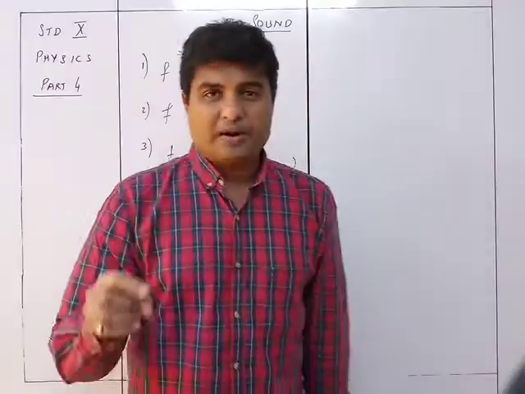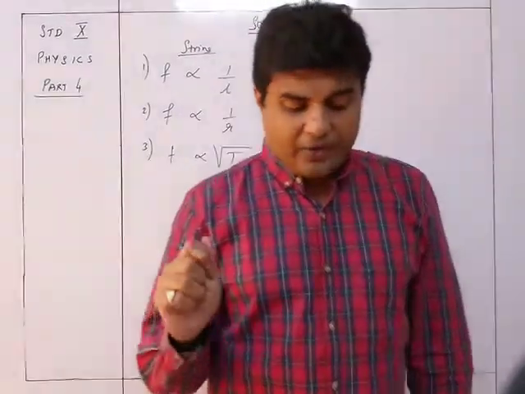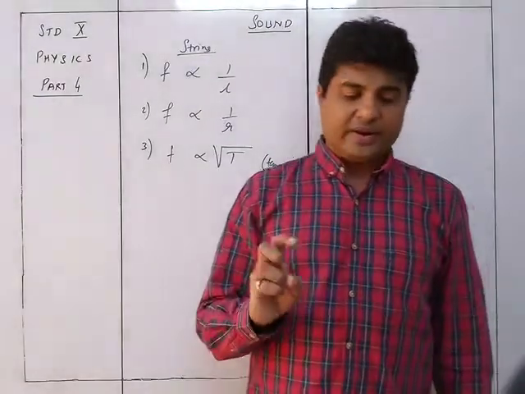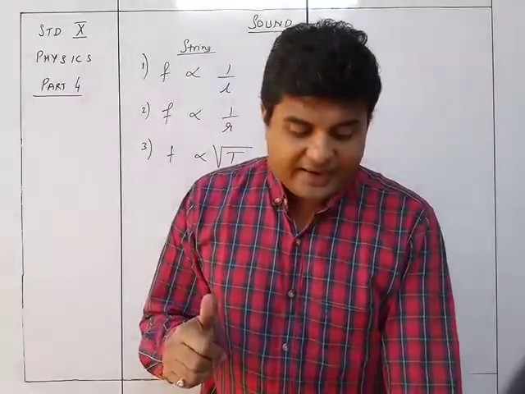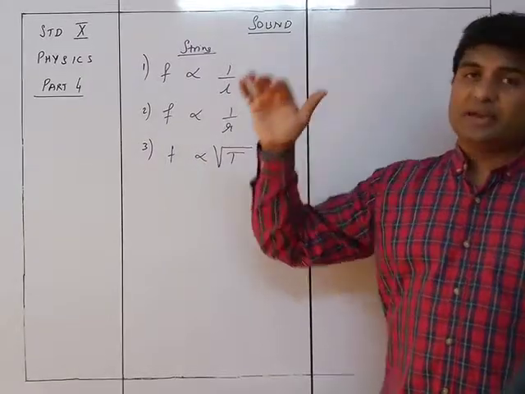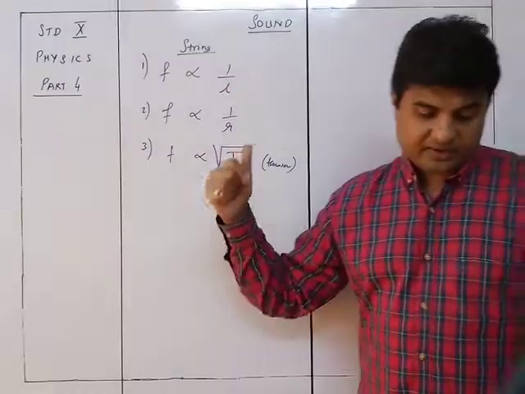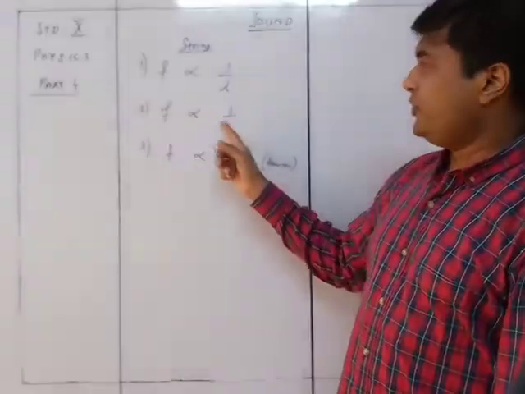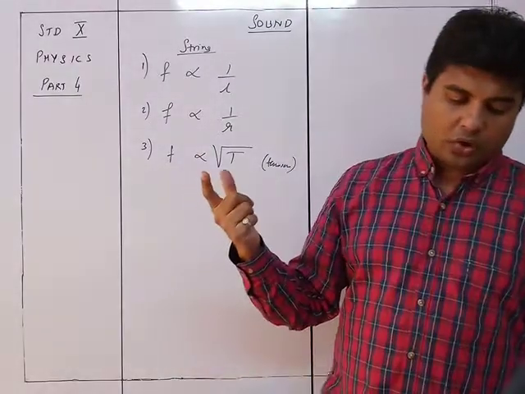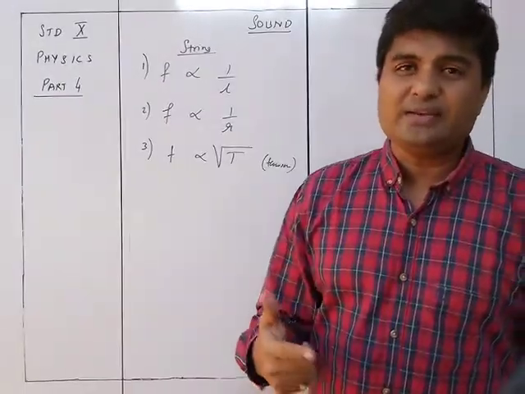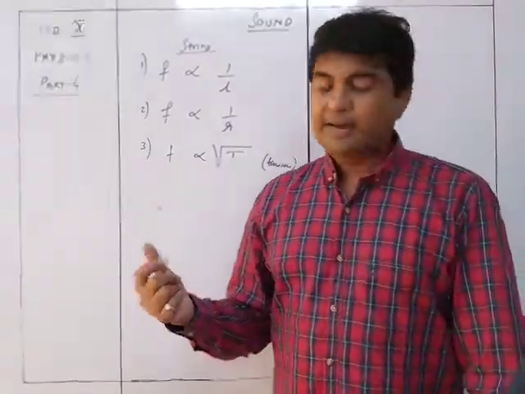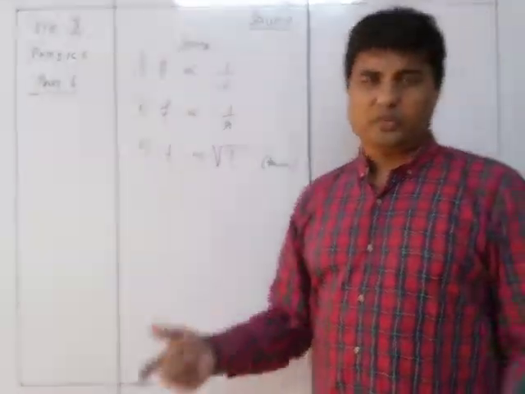So this is the important part. How do we increase the frequency of the note of vibration in a string instrument? First, decrease the length of the string. Of course, frequency increase करने के लिए क्या करो? Length को decrease करो. Decrease the length, frequency will increase. Secondly, decrease the radius or thickness. If you decrease the radius, the frequency will increase. And third is increasing the tension. If you increase the tension, the frequency will also increase.